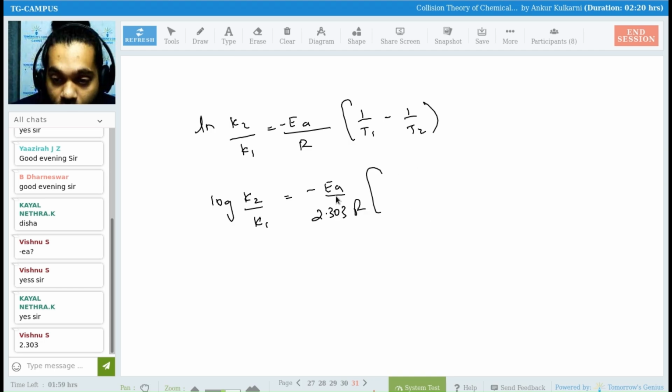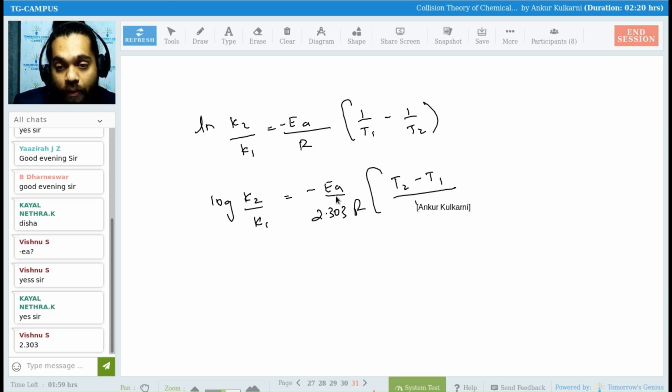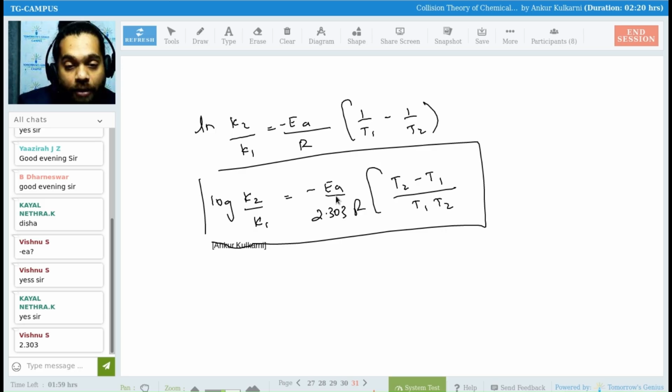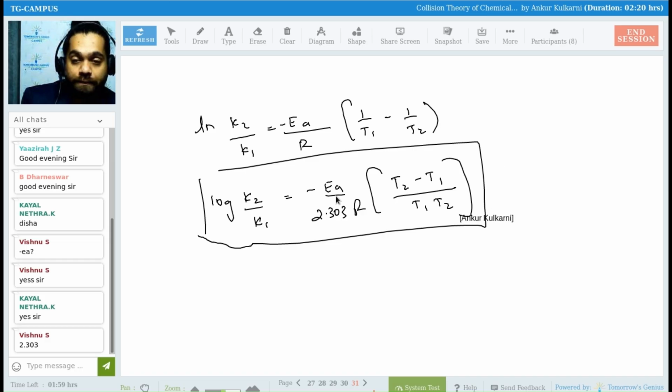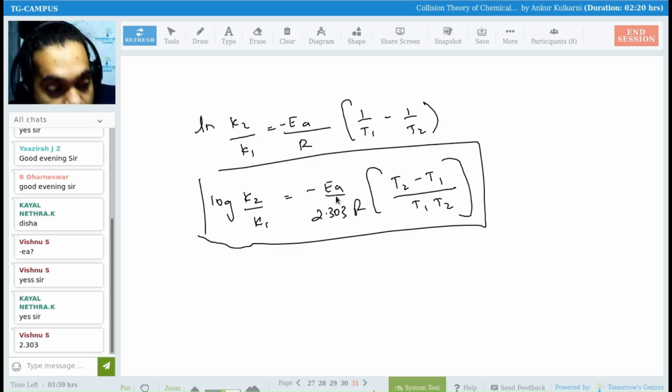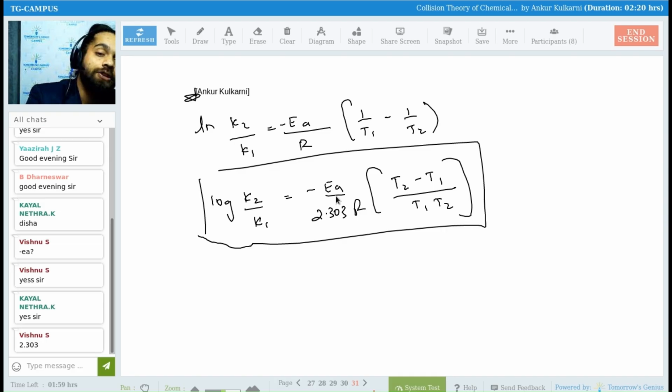If I cross multiply, it is T2 minus T1 over T1 T2. Come on, make a box, write it down. This was with respect to temperature. Even if you remember this equation, then also fine.